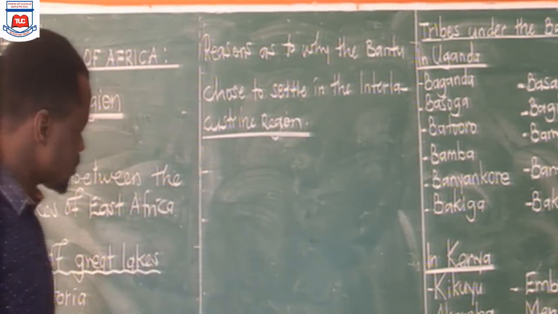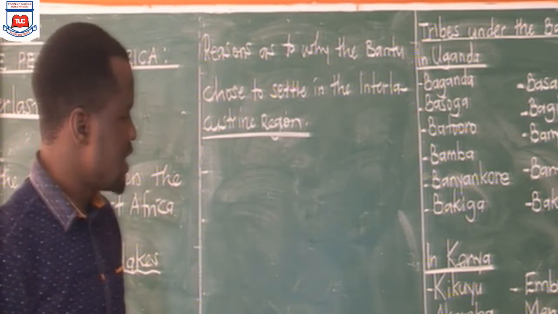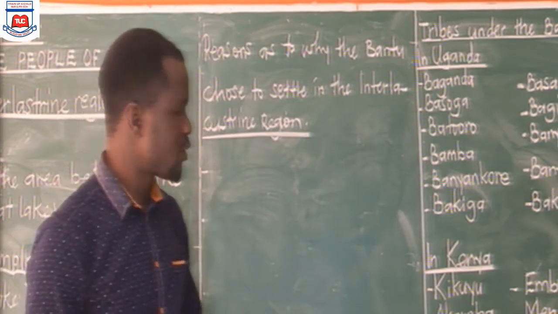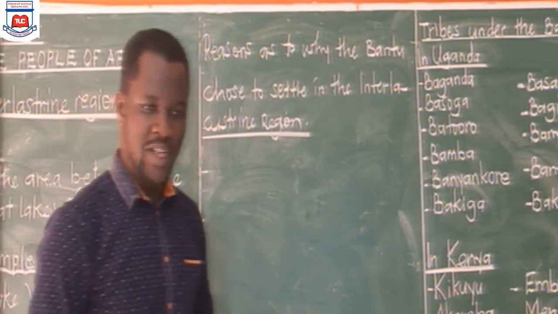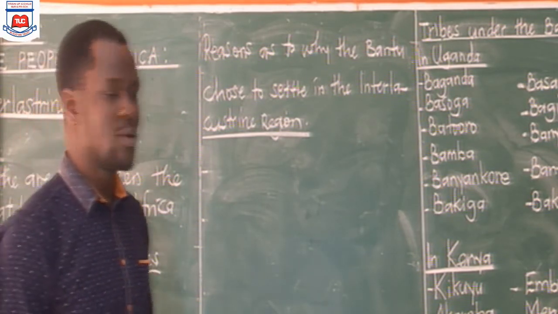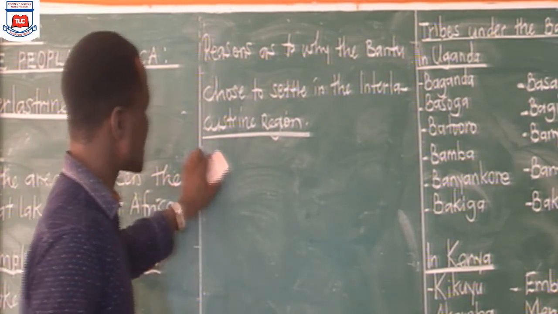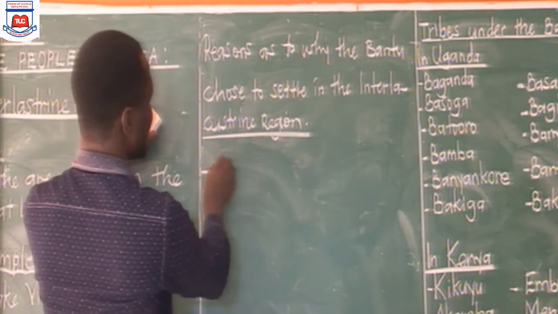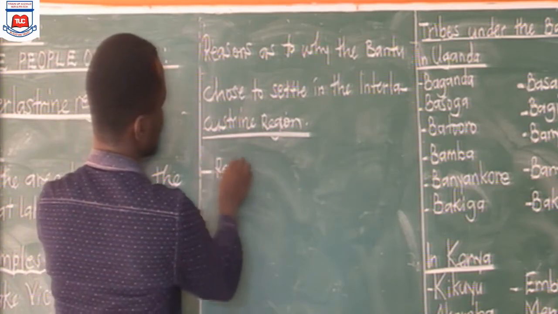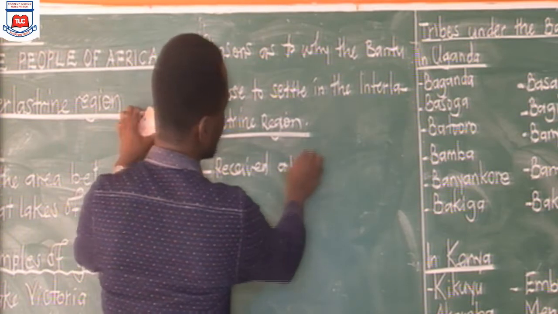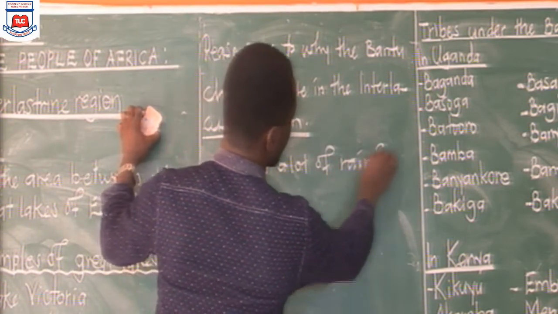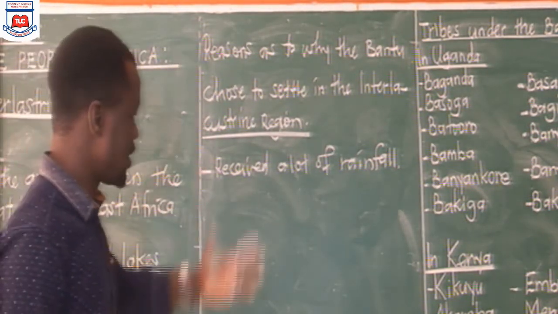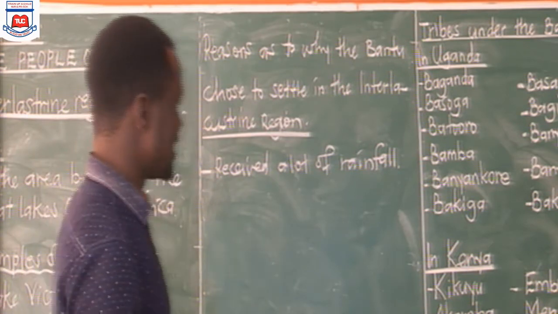Number one, remember we said at the beginning of our lesson that these Bantu were crop farmers, which means one of the conditions they were considering to settle in an area was that the area has favorable or fertile soil that supports the growth of their crops. So the answer here, one, the interlacustrine region received a lot of rainfall. Of course, we know very well that crops need rain to grow well.